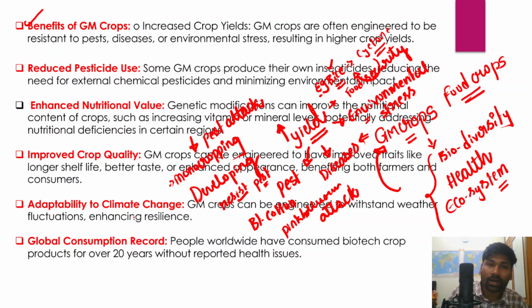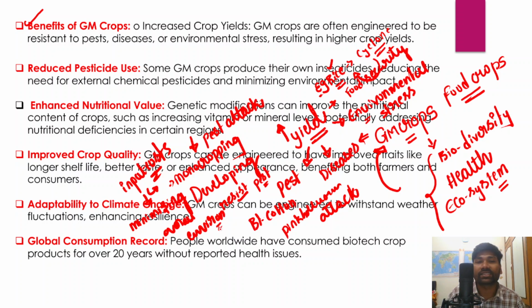Thereby, farmers have no need to use pesticide or insecticide, so it could substantially reduce the input costs of the farmers, and thereby also minimize the overall environmental impact. How?